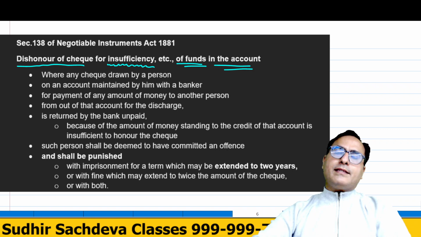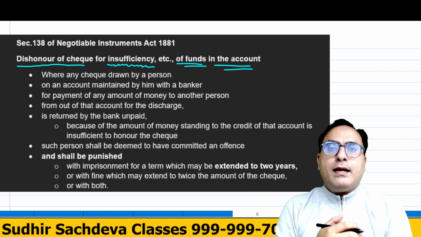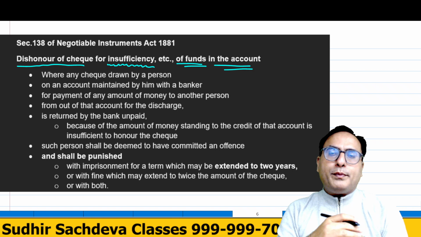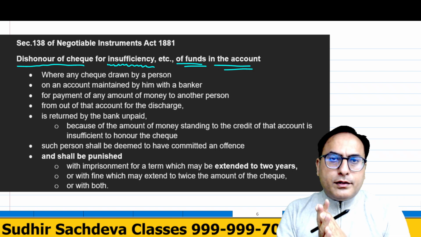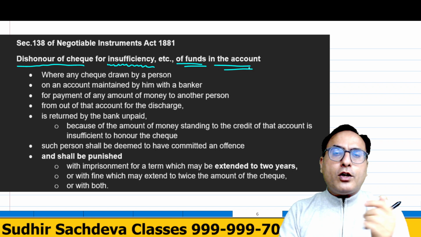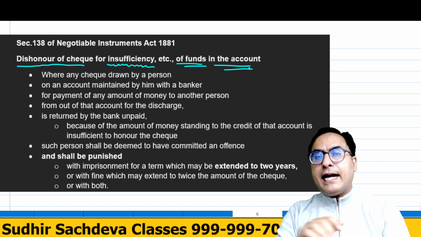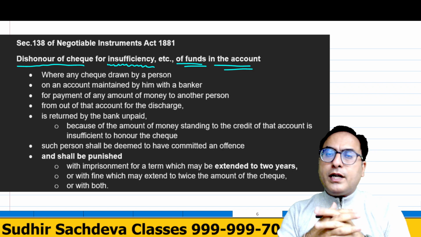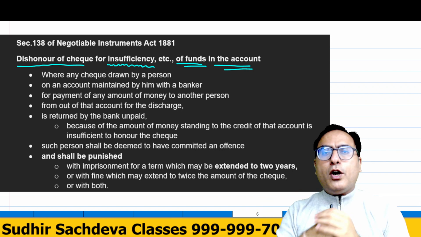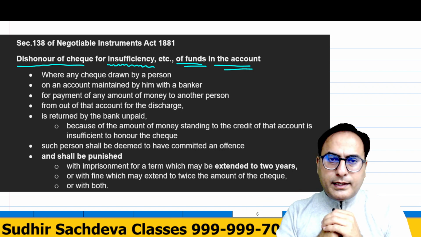For example, someone has issued a check of rupees 1 lakh, but he has only 20,000 rupees in his bank account. Then what will happen? Can the bank honor this check? The bank will not honor it. The banker will say that you have only 20,000 rupees in your account and you have issued a check of rupees 1 lakh. How can we honor this? We are not going to honor this.